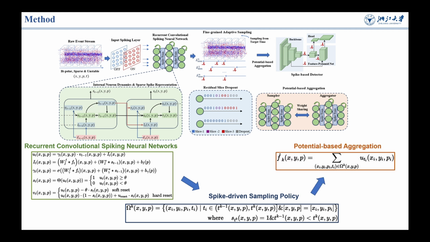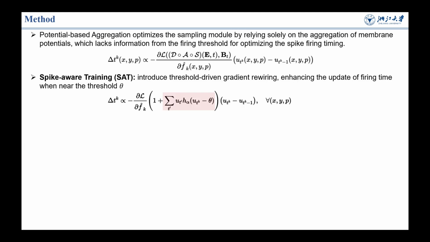After sampling, the challenge remains to effectively integrate each sampled event set into a coherent embedding. Our experiments show that decoupling the sampling and aggregation modules can lead to unstable gradient flow, hindering training. Thus, we unify these two components within a single SNN, using potential accumulation within the sampling window as input for the downstream network. This adaptive sampling approach allows for integration with the downstream detector for end-to-end training using backpropagation through time, BPTT, with surrogate gradients.